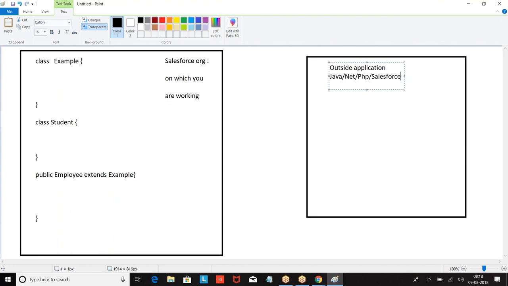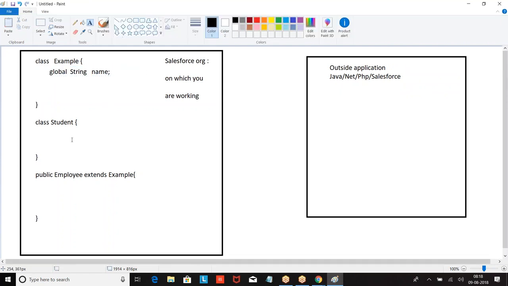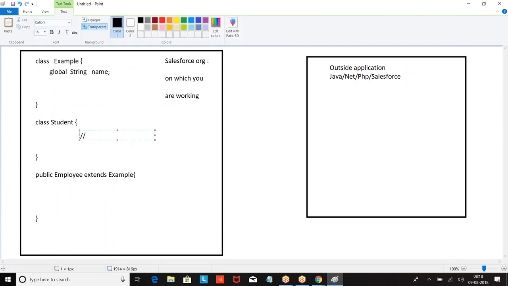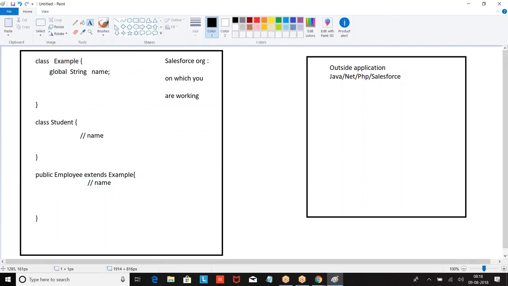Now we are working on this Salesforce account. That is outside my org, outside my company org. It is my production. It is some other. Now I defined global string. If I define it as a global, now I can use this and this. I can also use this.